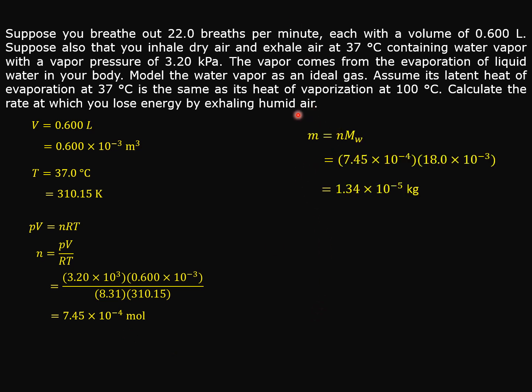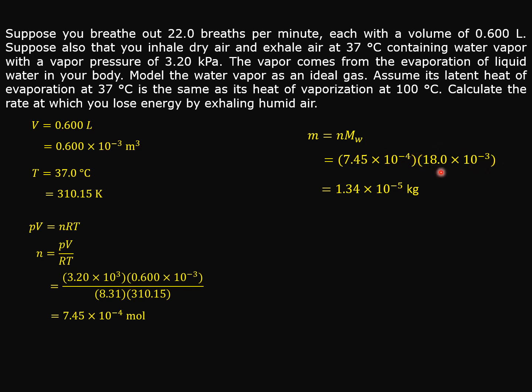In terms of mass, the water vapor produced in every breath is 1.34 times 10 to the power of -5 kg. This value is obtained by multiplying the number of moles here by the molar mass of water, H2O.